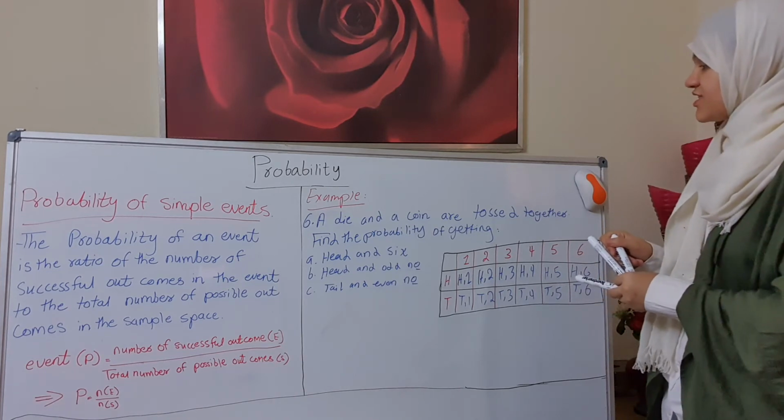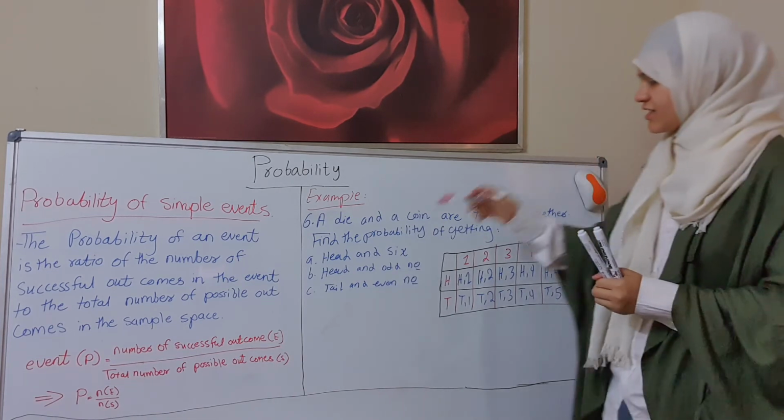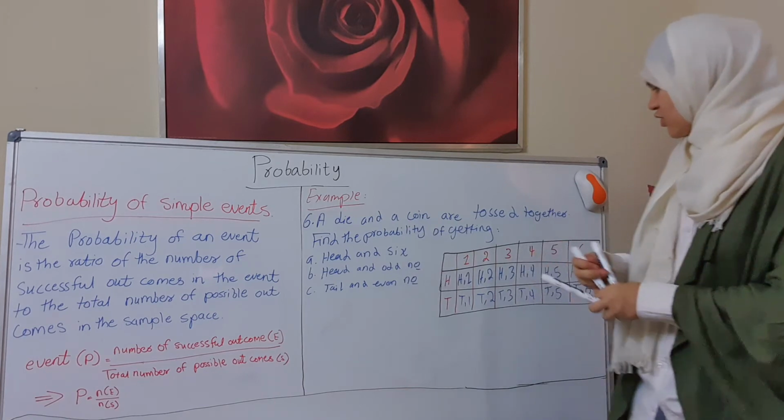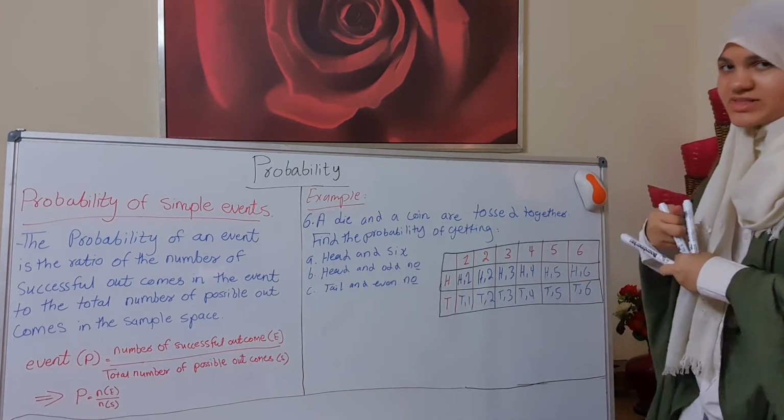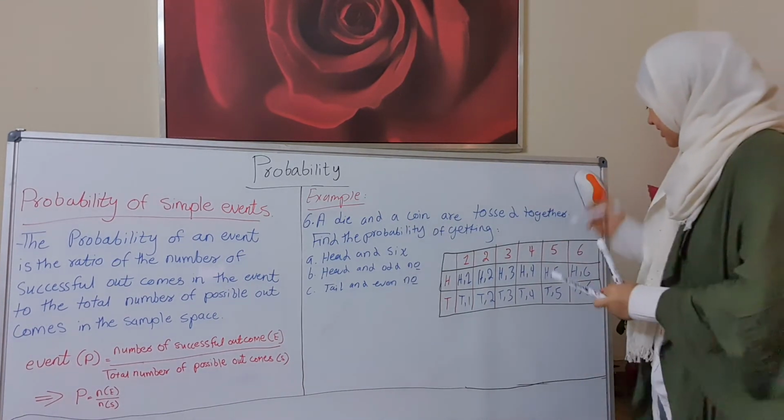Now, the first question says what? Head and 6. We have head and 6 only one time, which is here.